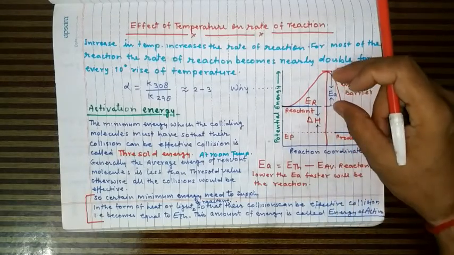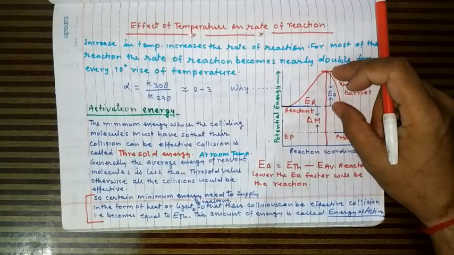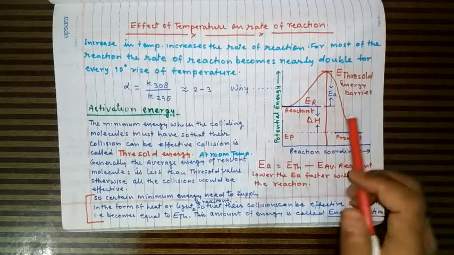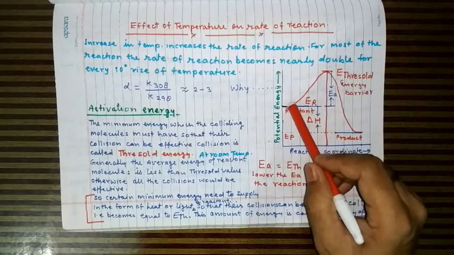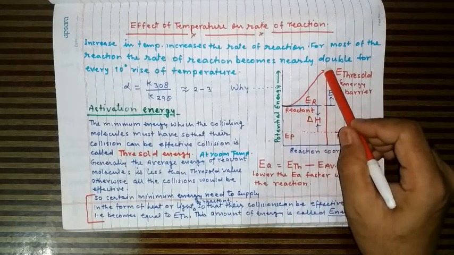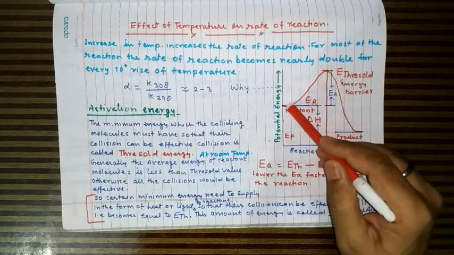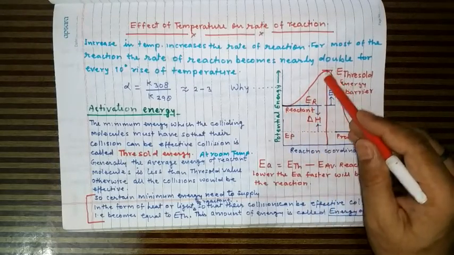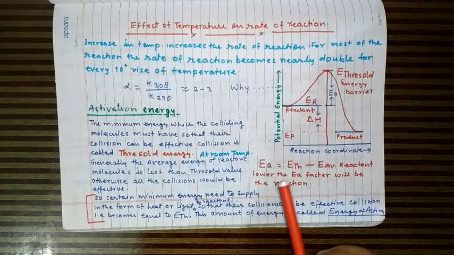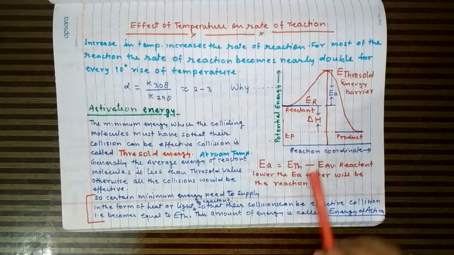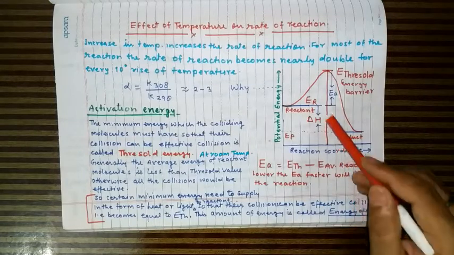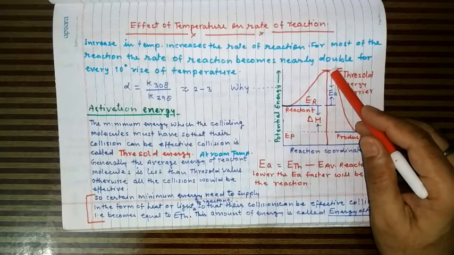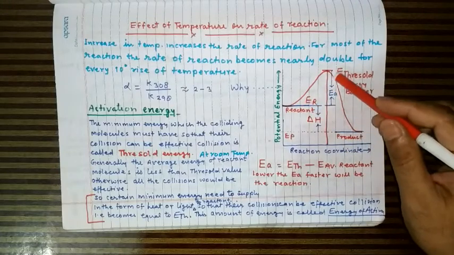Actually, they need to be supplied some extra amount of energy over and above their average potential energy, so that their energy becomes equal to this threshold value, and this minimum amount of energy which the reactant molecules must be supplied, either in the form of heat or in the form of light, so that their energy becomes equal to threshold energy, and now their collisions become effective collisions.